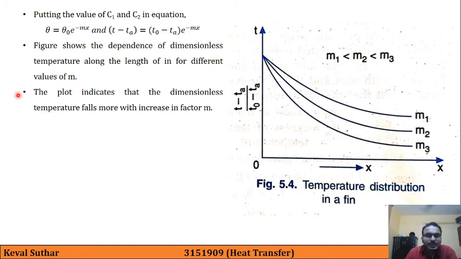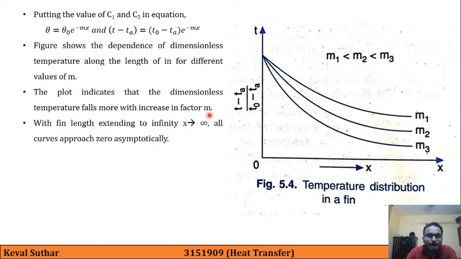The plot indicates that the dimensionless temperature falls more with increase in factor m, and with fin length extending to infinity, that is x tends to infinity, all the curves approach 0 asymptotically. So if this length is infinite, then this temperature difference will reach almost 0.